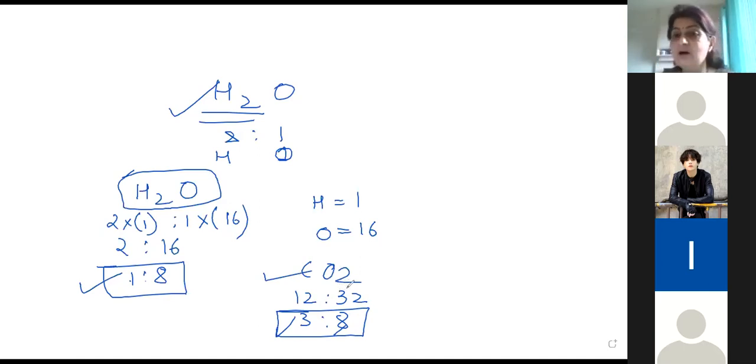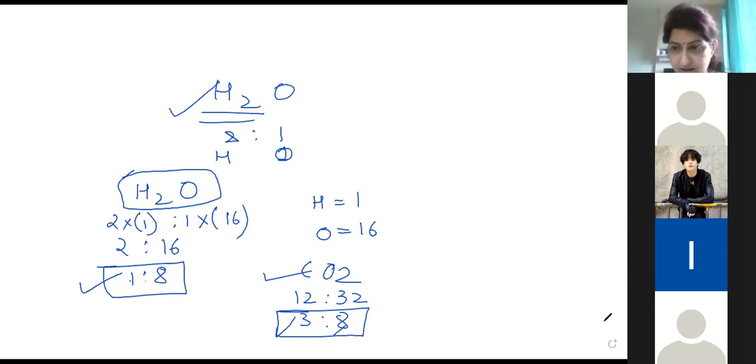That's why we call a compound a pure substance. And that is the purity of the compound, because even though it consists of more than one element, whatever the constituent elements present in that compound are always in a fixed proportion. And that's my second law, the law of constant proportion or law of definite proportion.